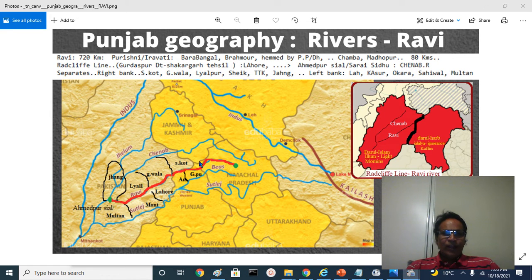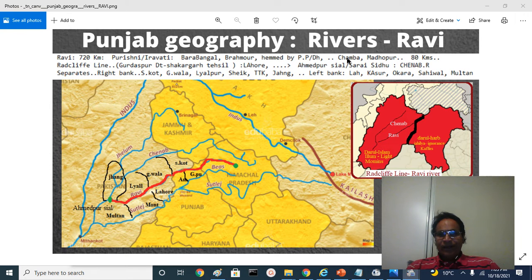Here I indicated in red, this is the starting point, this is the mouth, this is the source. Its names Purushni, Iravati River, what is Bara Bhangal, what is Brahmaur in the Chamba and Kangra regions of Himachal Pradesh, Pir Panjal Mountains, Dhauladhar range, and how the river is hemmed in by them.